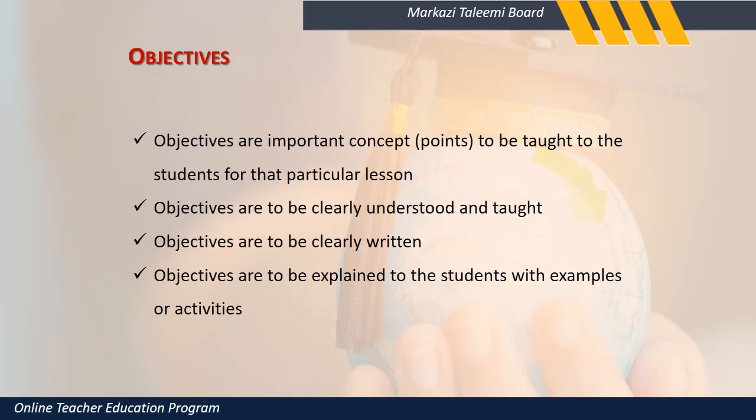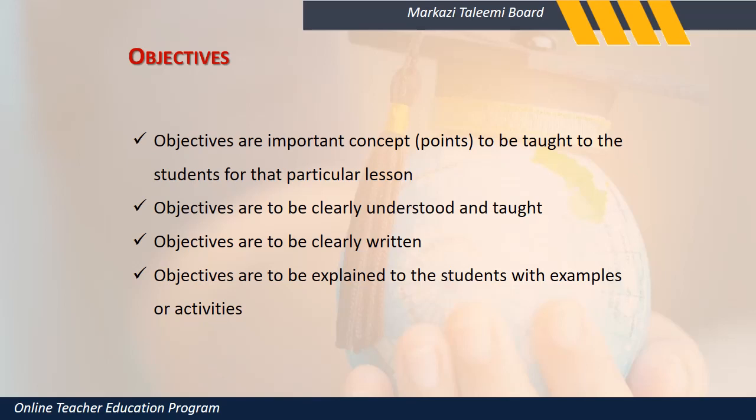The doctor wears a white coat, the policeman wears a khaki dress, the nurse wears a white or a blue or a sky blue colored uniform. She has a cap. The police officer has a cap. The doctor doesn't have a cap, but the doctor has a stethoscope around his neck. He wears gloves. So this is all the different ways the people look. That is the concept I am teaching.